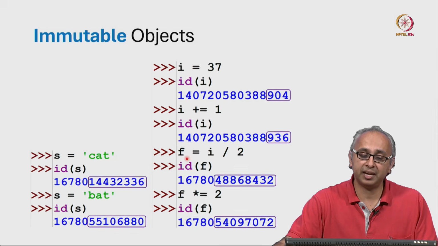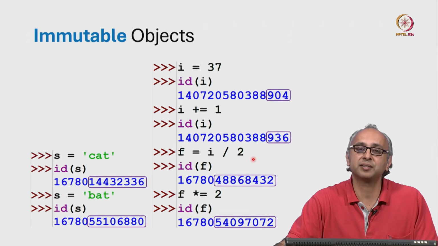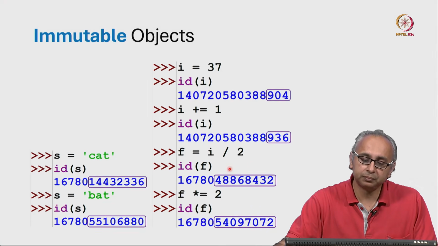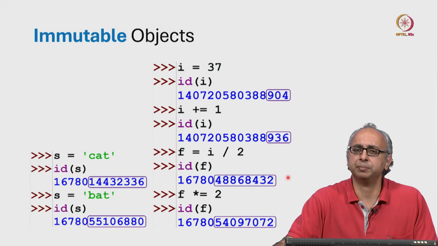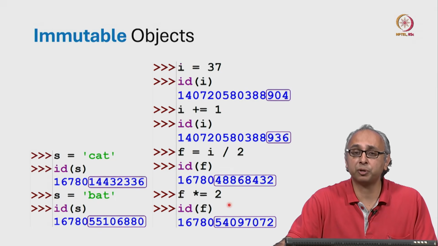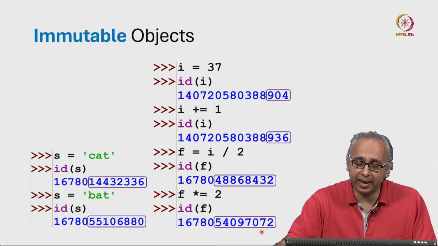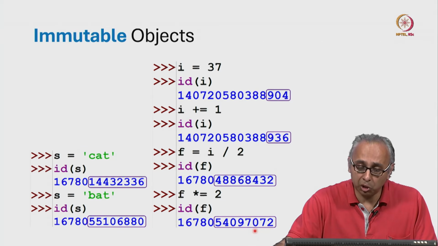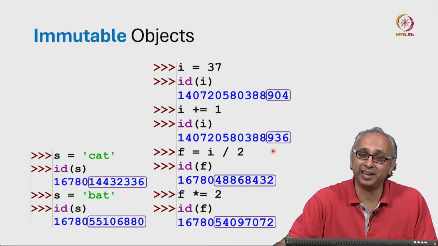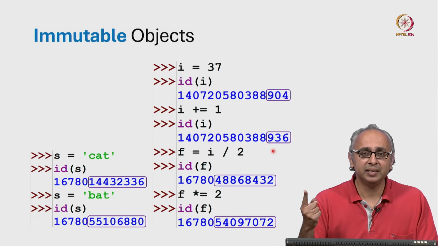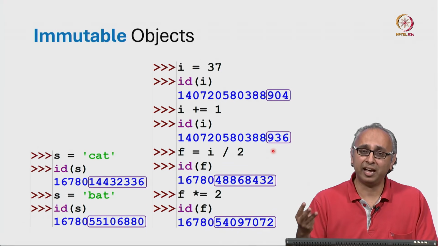Similarly here, if I set f to i divided by 2, if i is 38, then this is the float value 19.0. And I say what is the id of f? I get some number. Now when I multiply f by 2, *= is like multiplying by 2, I'll get a different float object 38.0, and that is different in ID. That float object 38.0 is also different to the integer object 38. They're of different types. So every object has an ID, a type, and a value.